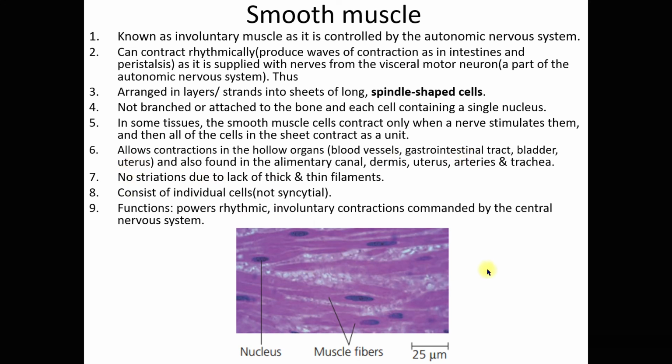There are no striations, obviously, because of the lack of the thick myosin filaments and thin actin filaments. It consists of individual cells. Its function is to power rhythmic, involuntary contractions commanded by the central nervous system.